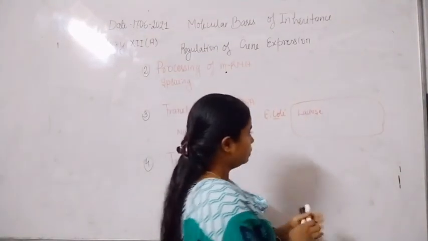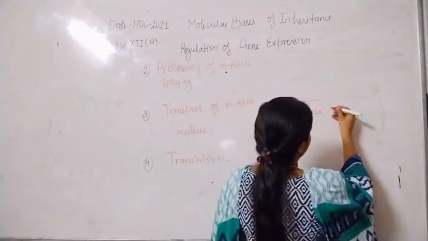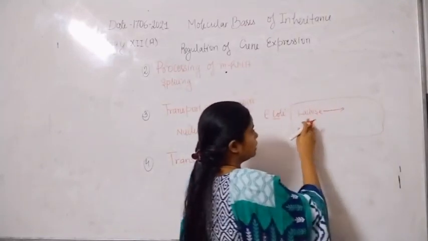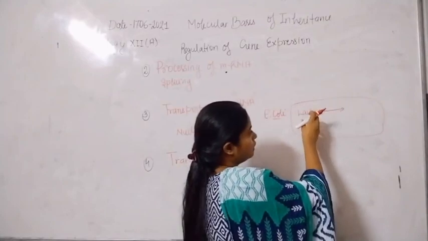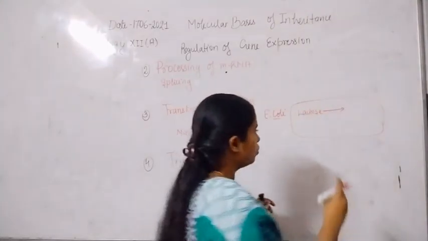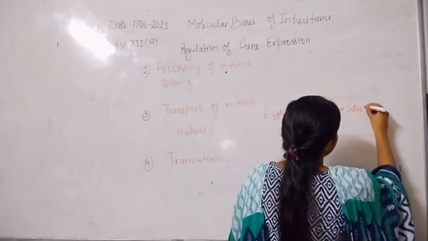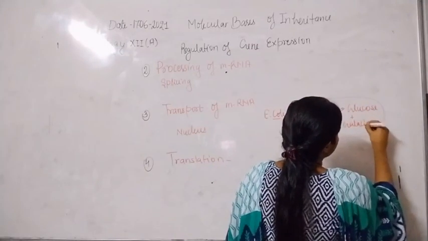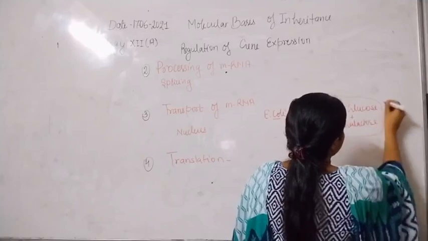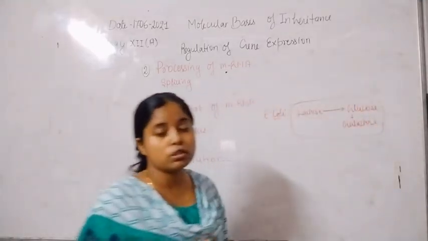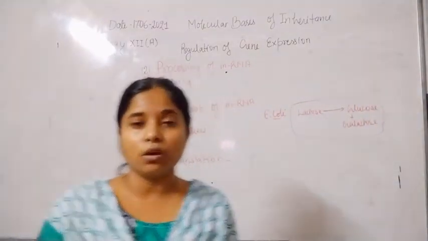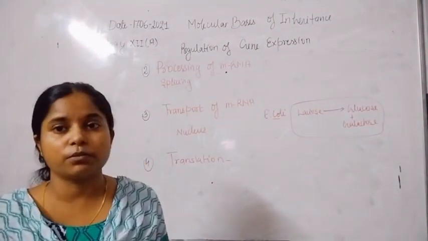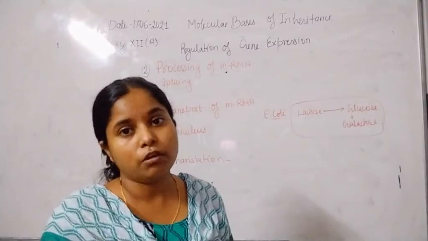Now because they only metabolize glucose, first they break the lactose molecule into glucose and galactose. Now this glucose is used in the metabolic process or in the respiration process for the formation of energy.